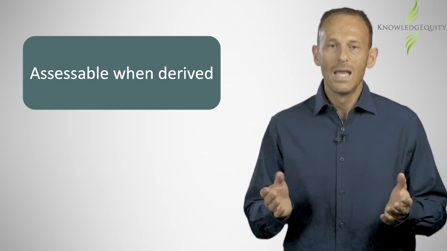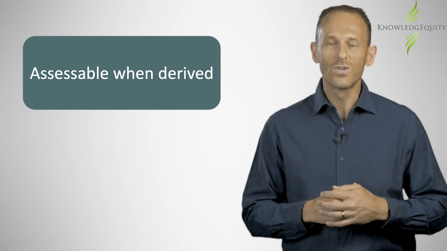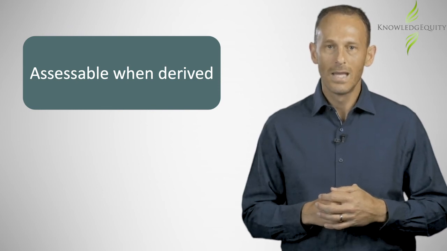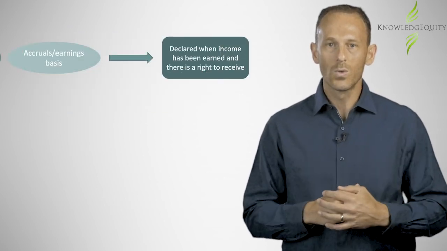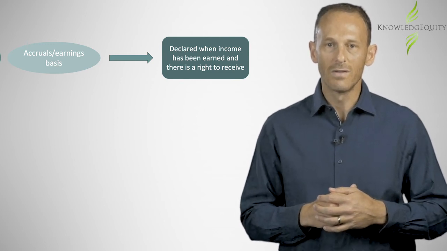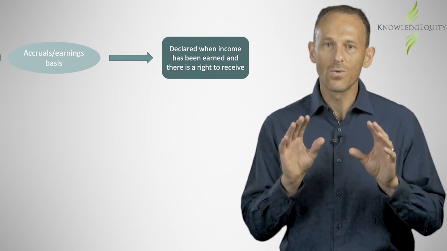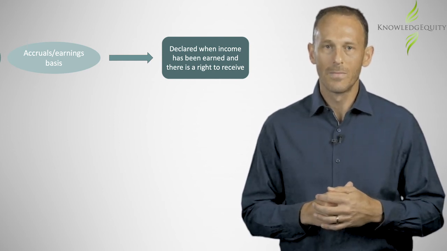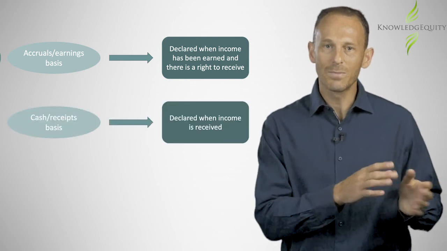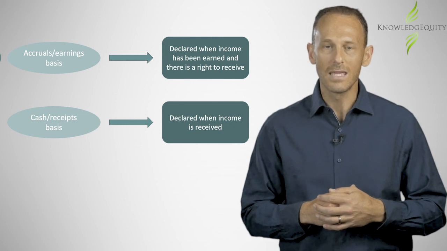To recap, assessable income generally only becomes assessable when it has been derived by the taxpayer. Income accounted for on an accruals basis, such as business income generated from trading stock and services of employees, is derived when it is earned and there is a right to receive the income. Income accounted for on a cash basis, such as salary and dividend income, is derived when the income is received.